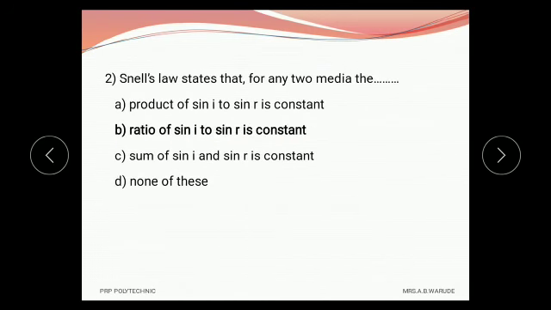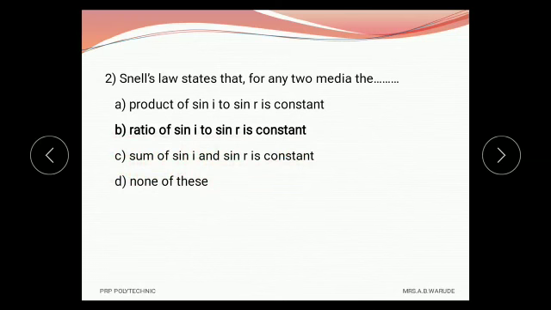Question number 2 is, Snell's law states that for any two media, the dash dash. Option A is product of sin i and sin r is constant. Option B is ratio of sin i to sin r is constant. Option C is sum of sin i and sin r is constant. And option D is none of these.